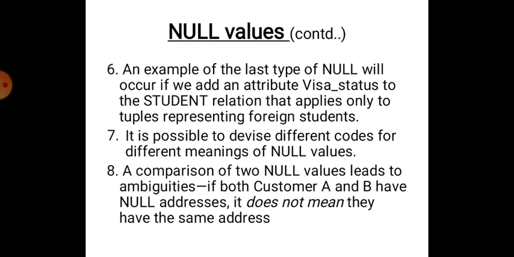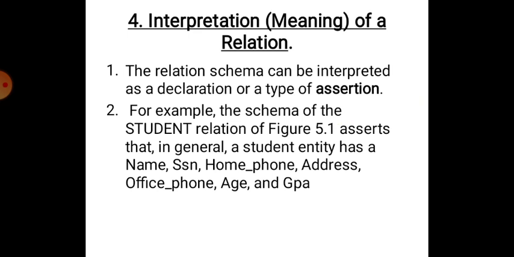Point number 7. It is possible to devise different codes for the different meanings of null values. Point number 8. A comparison of two null values leads to ambiguity. For example, if both customer A and B have null addresses, it does not mean that they have the same address. Null has a different meaning, so you cannot compare two null values. Please note this. Fourth characteristic, interpretation, meaning of the relation.